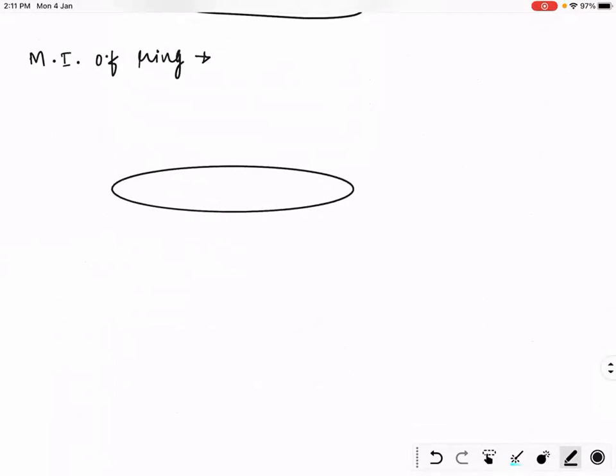Let's do the next question now. Moment of inertia of a ring. What is the moment of inertia of a ring about an axis passing through the center of the ring perpendicular to the plane of the ring? It is a 2D body. Mass of the ring is m and its radius is r. It is mr square. I believe everyone remembers, right? It is mr square, right?